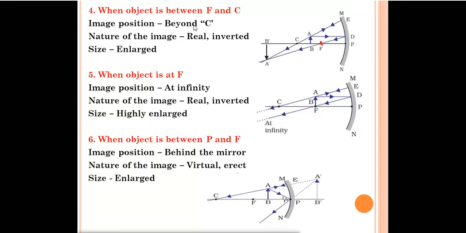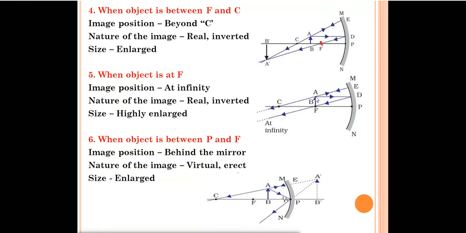So what will the image position? Beyond C. Both the rays are actually meeting, so the nature of the image is real and inverted. Enlarged means bigger than the object. You can see the AB size is small, but the image A dash B dash is bigger than that of the object. Okay.